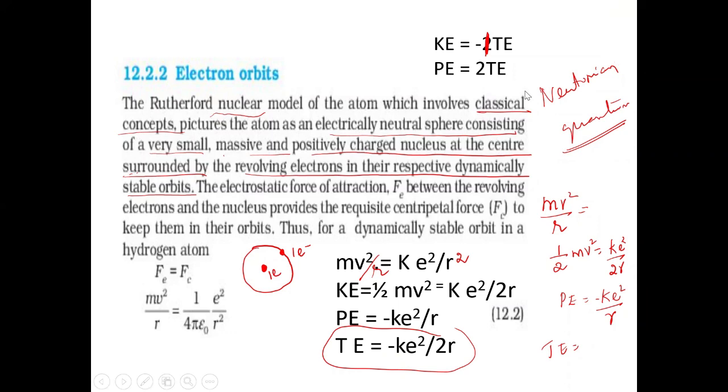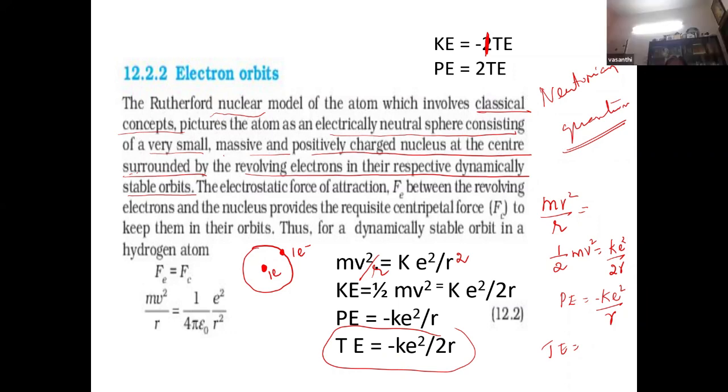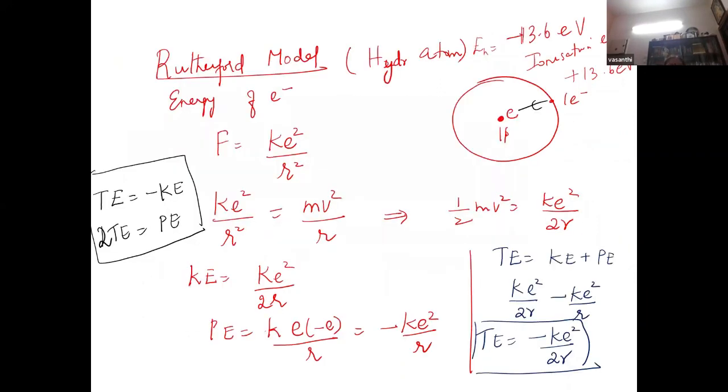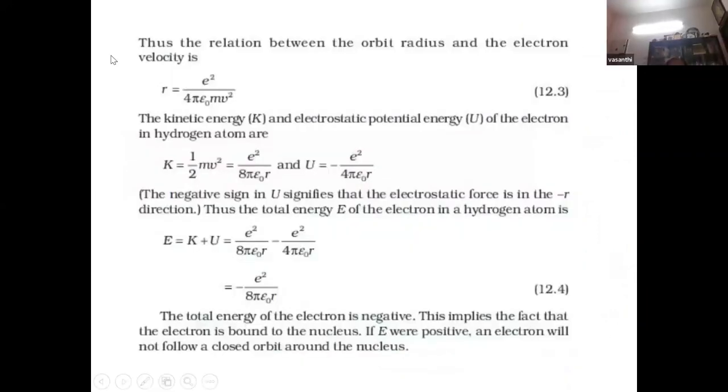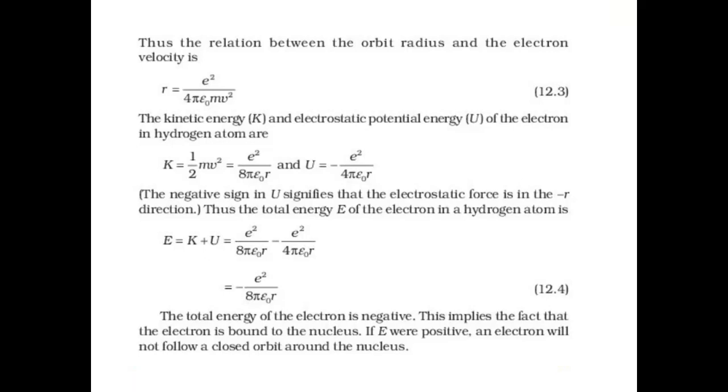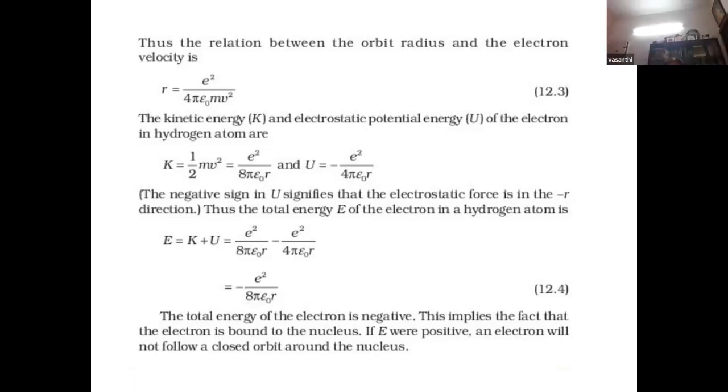So whatever we do for this holds good for gravitation also, isn't it? Gravitational potential energy. So if we substitute, this is the final expression we'll be using even for Bohr's model. The only thing is that we are going to use quantization. Yes, we are going to quantize the orbit. Why are we quantizing the orbit?